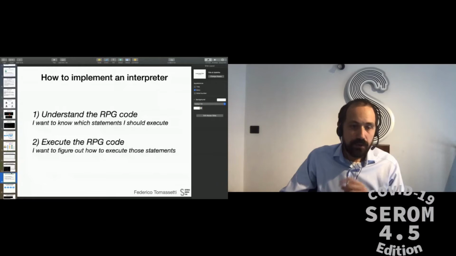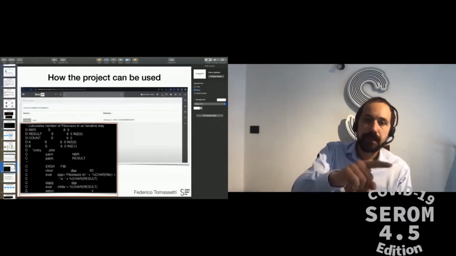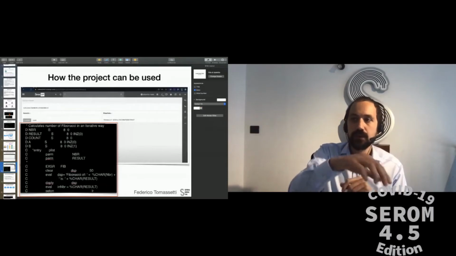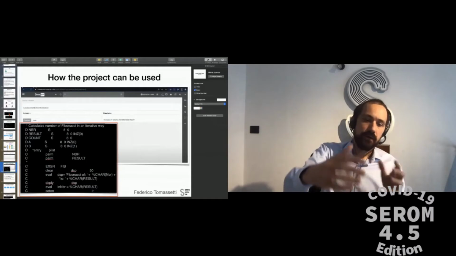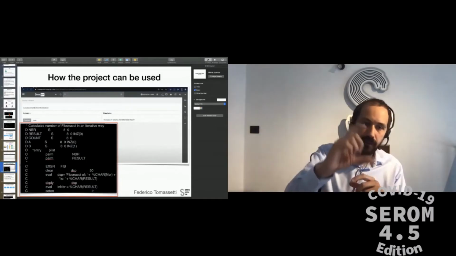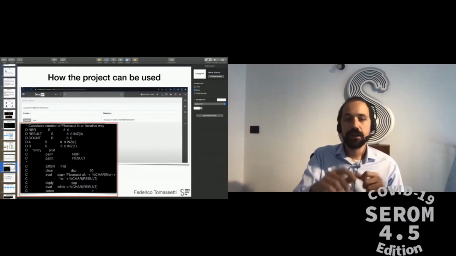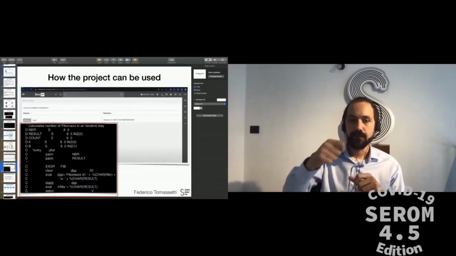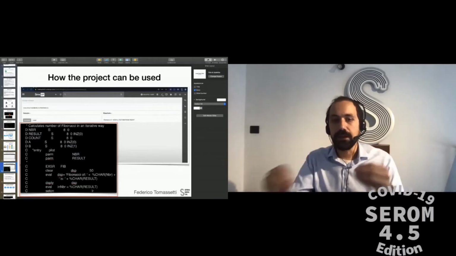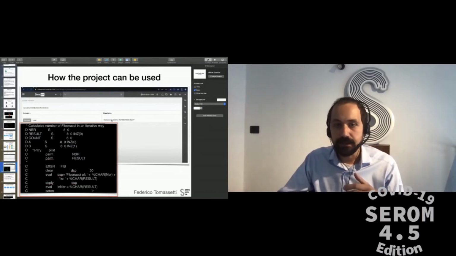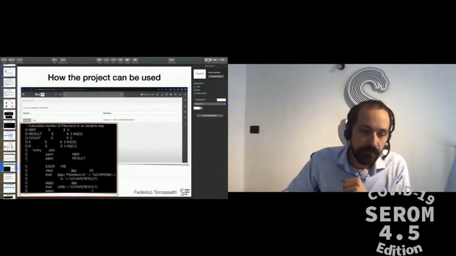Now, I forgot this slide. When we press the button, we call a routine written in RPG. This is part of a larger program. Here we see just a snippet, but we see the actual RPG code that takes the result from the fib routine and combines it to obtain the string that is then presented here. So, a web application running RPG code.